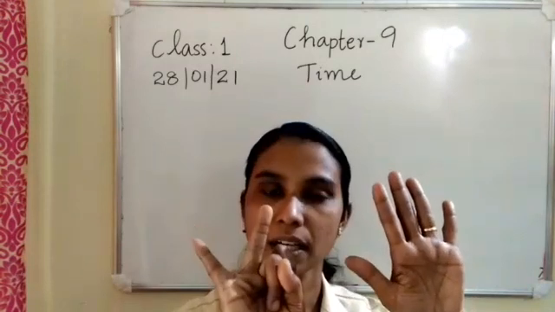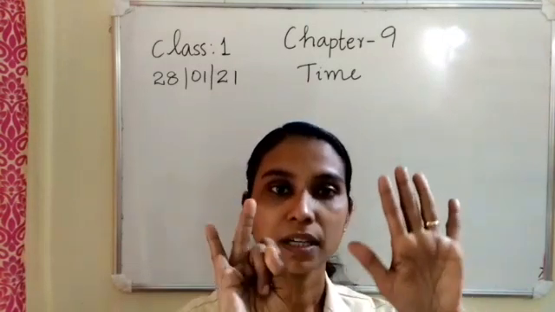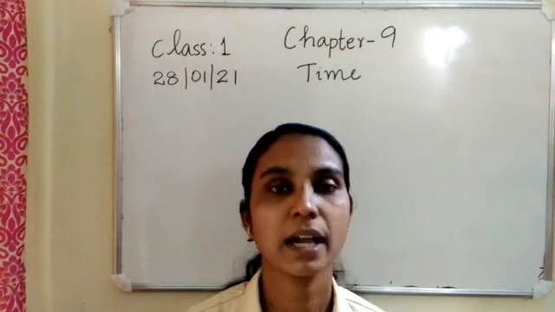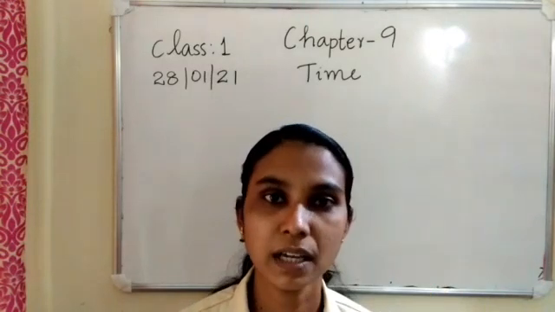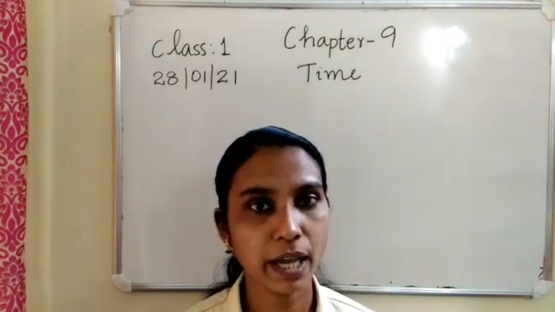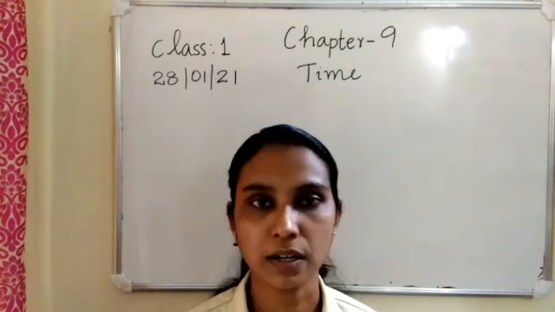So how many days are there? There are 7 days in a week. The first day is Monday and the last day is Sunday.